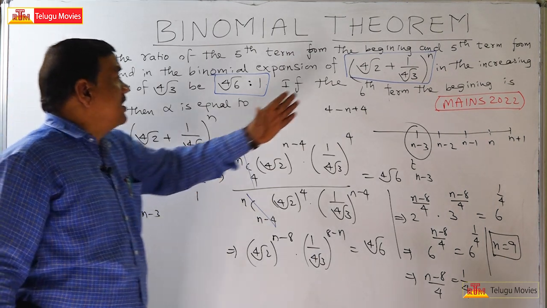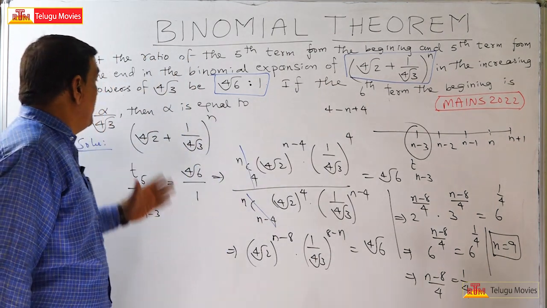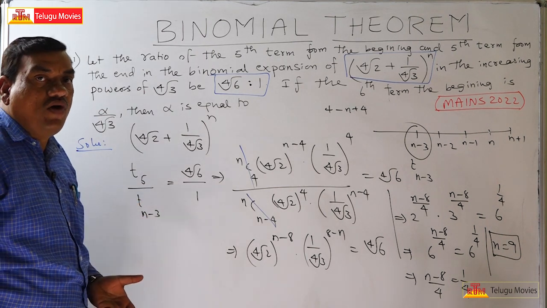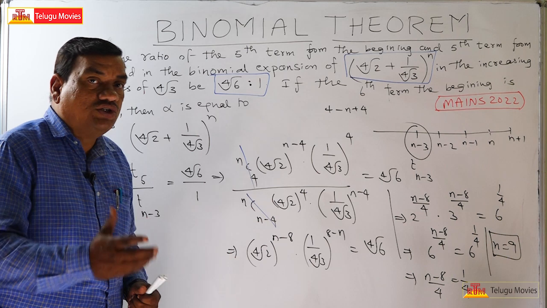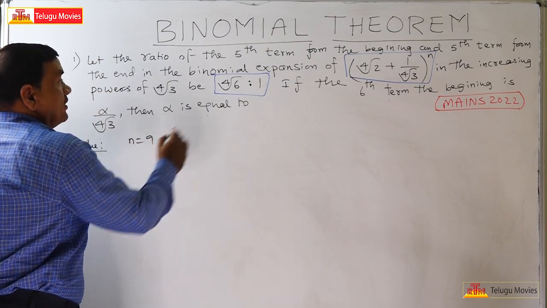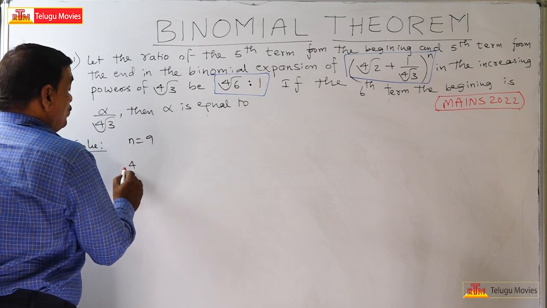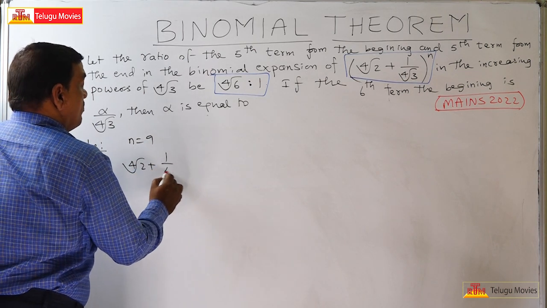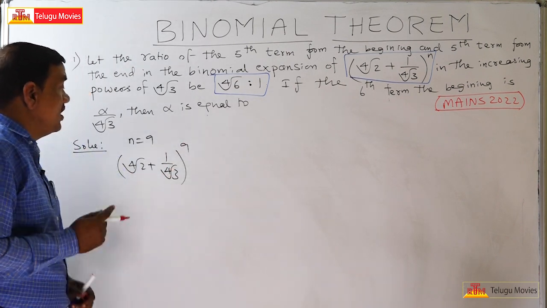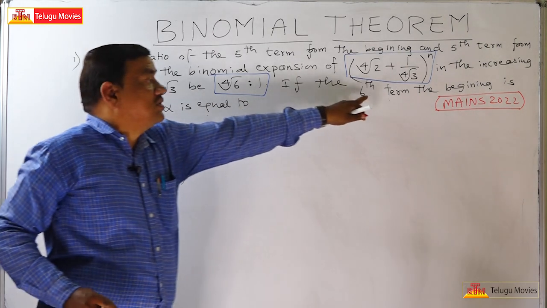So find out the 6th term. Let it be equal to alpha by 4th root of 3. Then find the value of alpha. Okay, so let us continue our calculation. Welcome back. We got n is equal to 9. Then what will be the binomial? 4th root of 2 plus 1 by 4th root of 3, whole to the power of 9. In this, let us find out the 6th term.